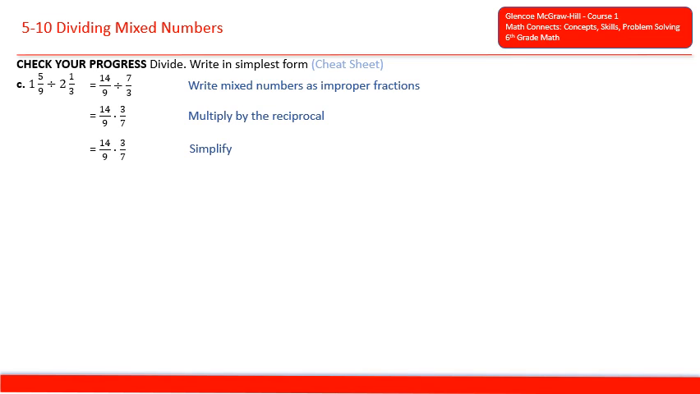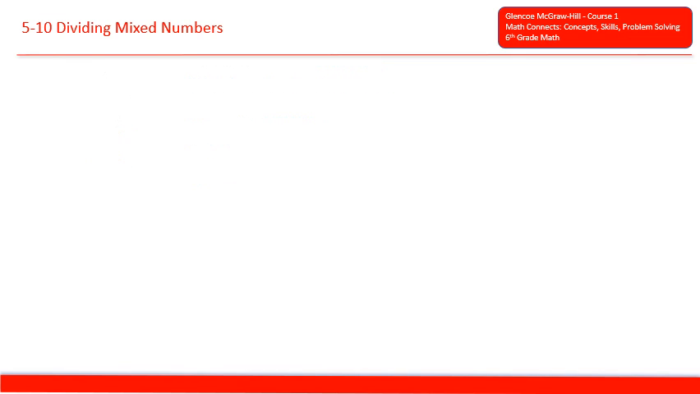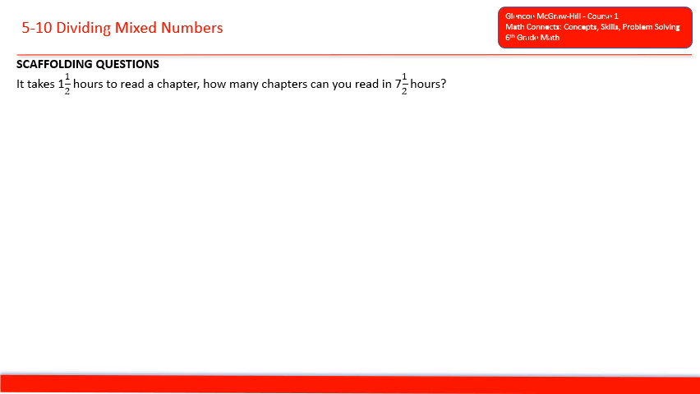And we can simplify the 14 and the 7, both are divisible by 7. And then the 3 and the 9 are both divisible by 3. Now if we multiply that out, we get 2 times 1 is 2. 3 times 1 is 3. And we get 2/3.